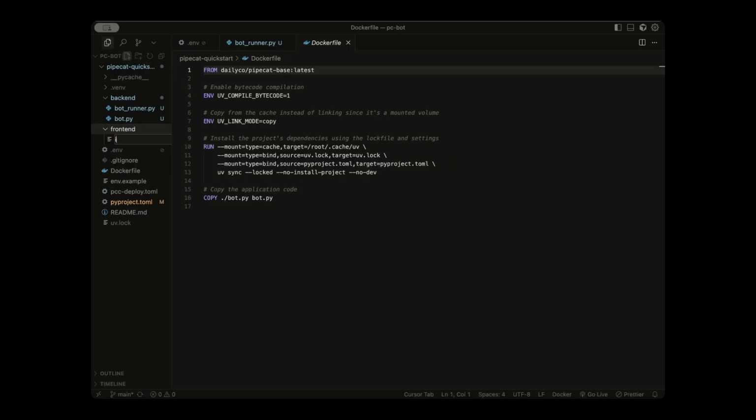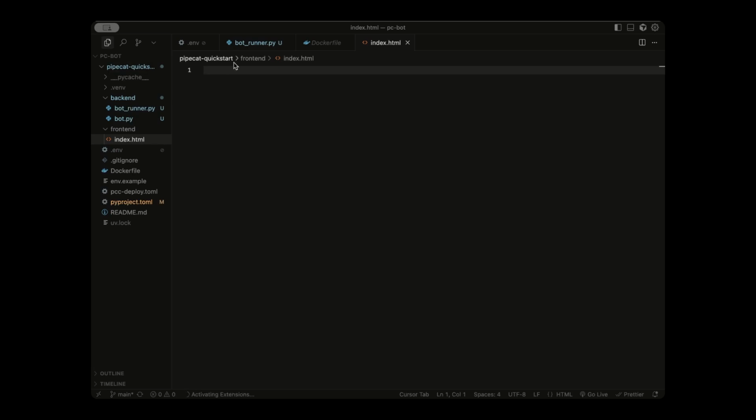And then inside of that folder, I'll create a file called index.html. All right, so let's start editing this index.html file. And to do that, we're going to start with something called HTML boilerplate. And to get that, it's really simple. Just type an exclamation mark and then press enter.